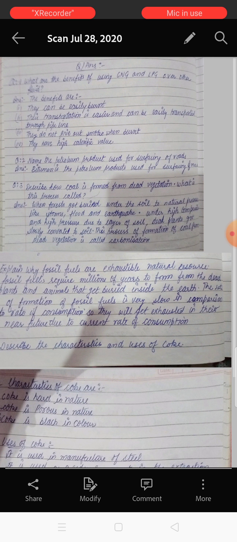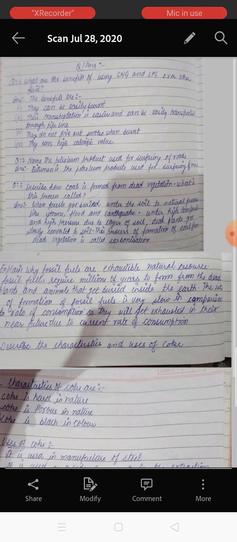When the forest gets buried under the soil through natural processes like earthquake, storm and flood, the forests get buried under the soil. And when they stay under high temperature and pressure for many years, these dead plants slowly change into coal.